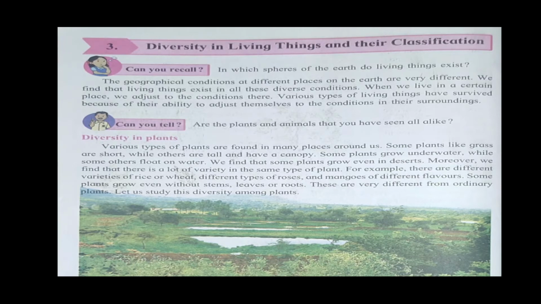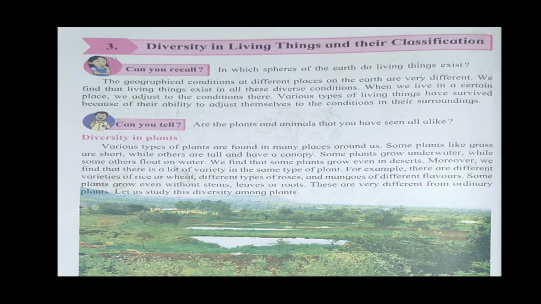Are the plants and animals that you have seen all alike? No. So, we see the diversity in plants. See the picture. There are many diversities in the plants shown in the pictures. If you see clearly, various types of plants are found in many places around us.